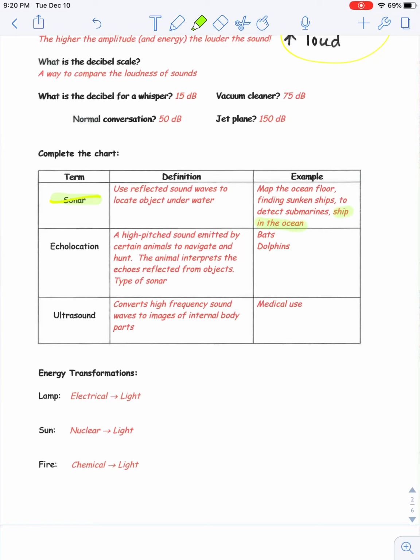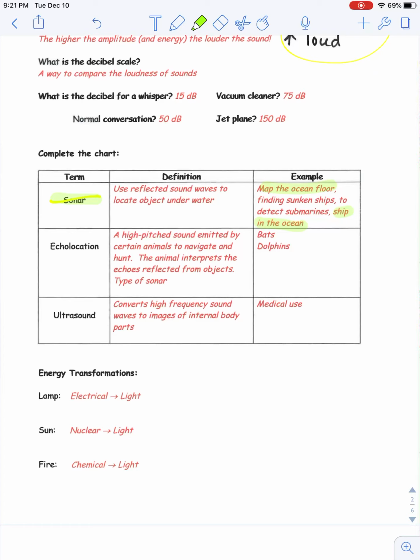What that ship is going to do is it's going to emit, it's going to send sound waves. They're going to travel through the water because traveling through a liquid is one of the mediums that a sound wave can go through. And it's going to be reflected off of what it hits. So whether that be the ocean floor, or a school of fish, a sunken ship, or a submarine, when it hits that surface, it's going to reflect back up.